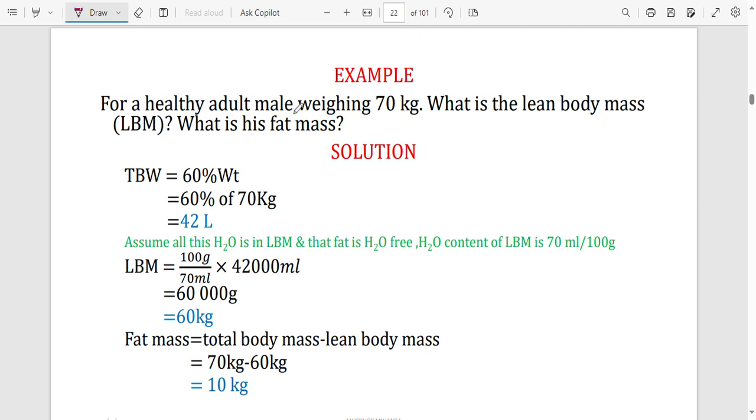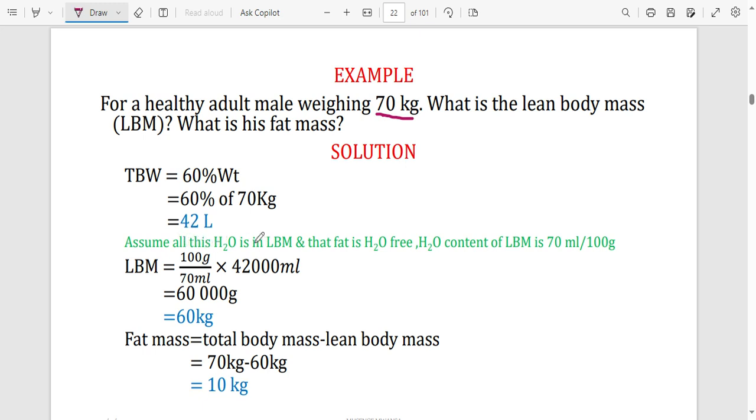For a healthy adult male, and this male is 70 kg, what is the lean body mass? What is his fat mass? First thing we should calculate is total body water. You know that total body water is 60% of the weight. And so we're going to say 60% of 70 kg. 60 over 100 times 70. That is going to give us 42 liters.